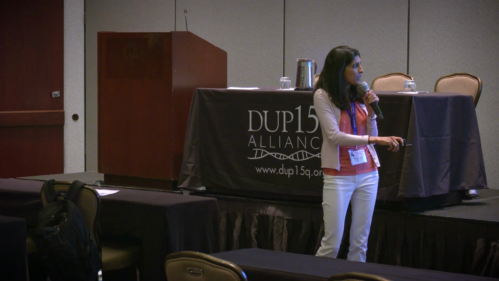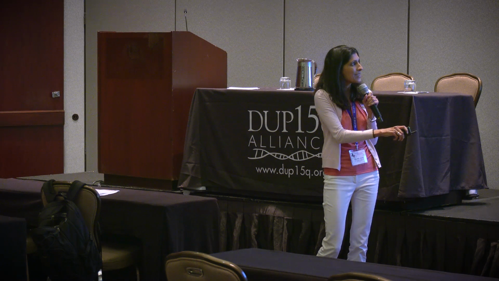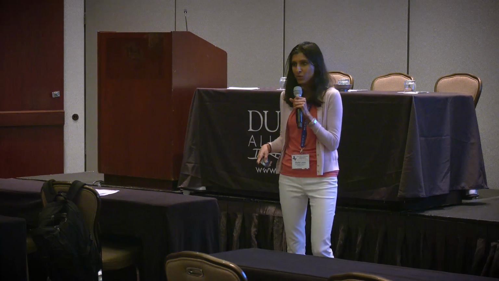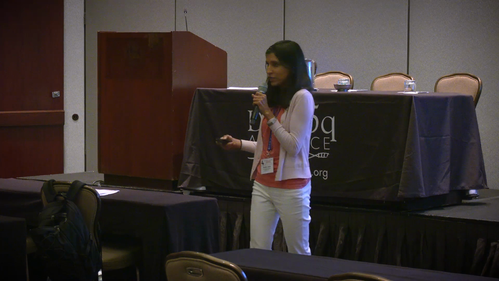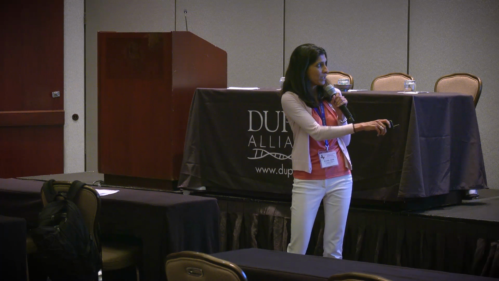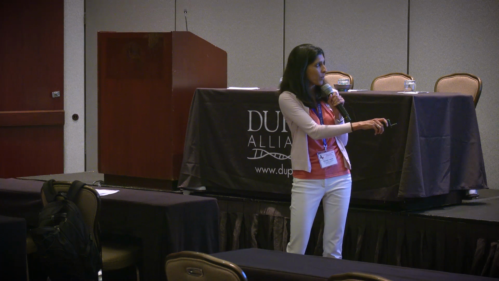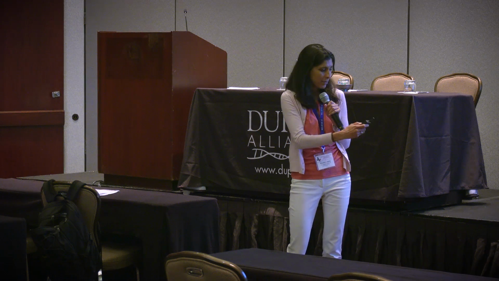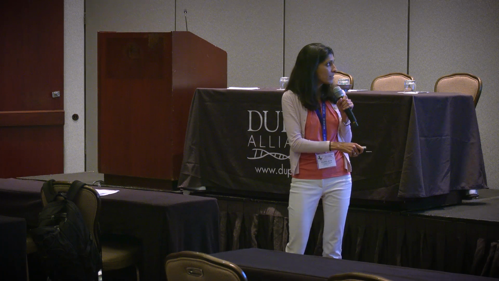What's interesting is the peak frequency at which this beta occurs is 23.1 hertz, which is the exact same peak frequency where we see the beta oscillations in our DUP15Q cohort, which was pretty striking. This is just the comparison of our DUP15Q cohort, so here's the 23.1 hertz, and this is the GABA-administered adults.